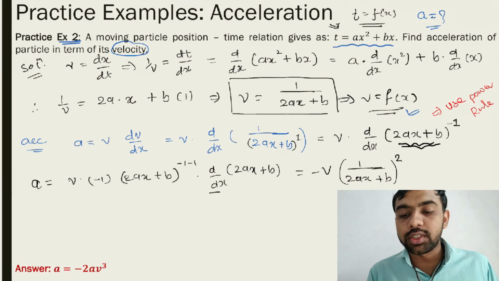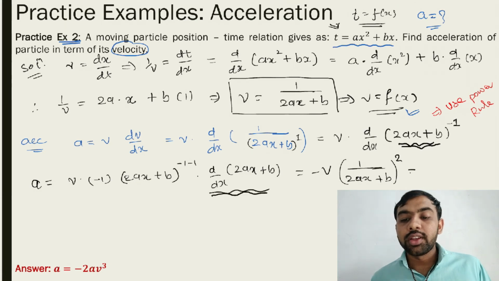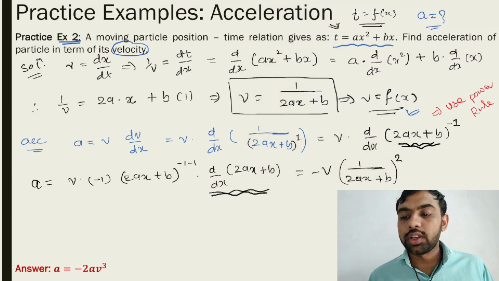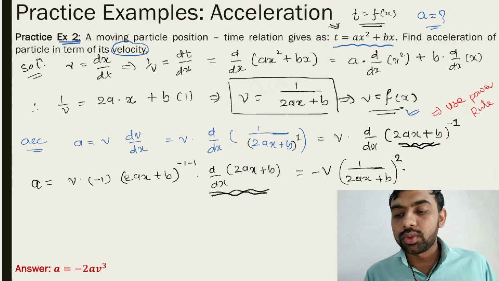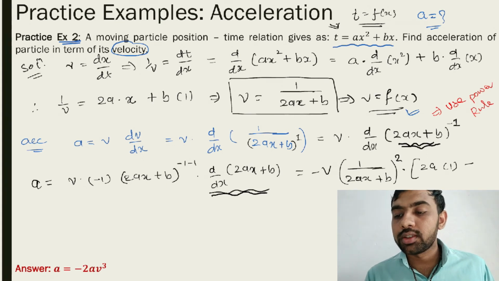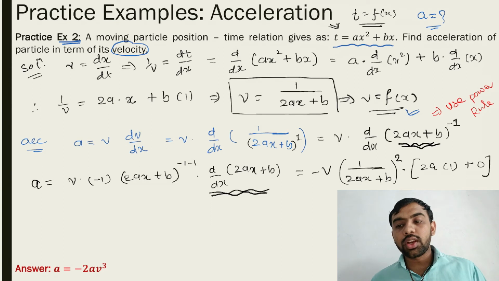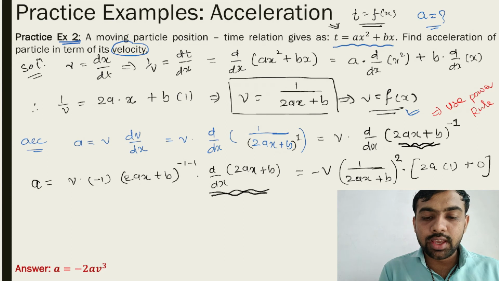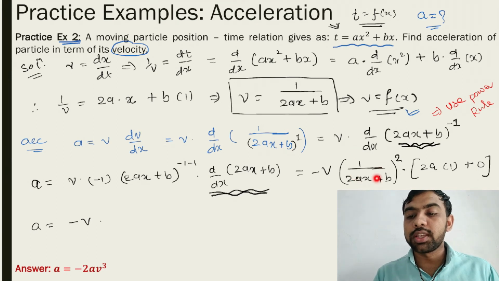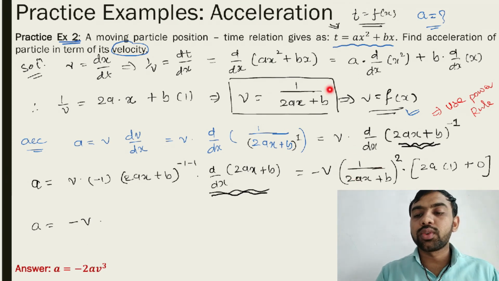Now what is the differentiation of this term? Finally, 2a is common. Differentiation of x is 1 and differentiation of b is 0, because b is a constant, and the differentiation of a constant is 0. So what is the final answer? a is equal to minus v into 1 upon 2ax plus b. See here, 1 upon 2ax plus b is equal to what? v.